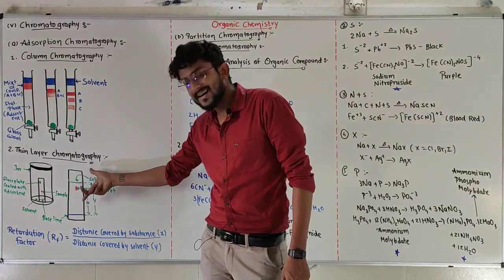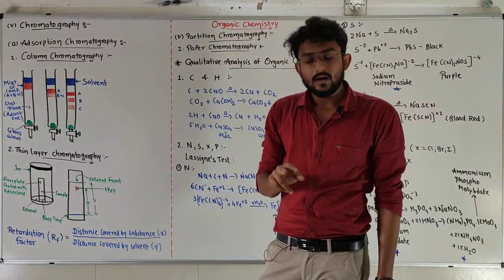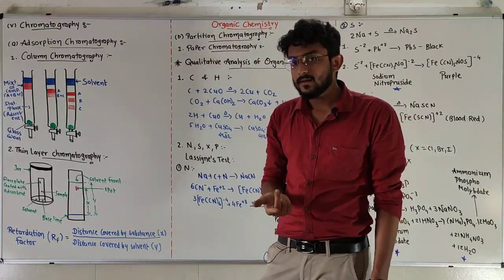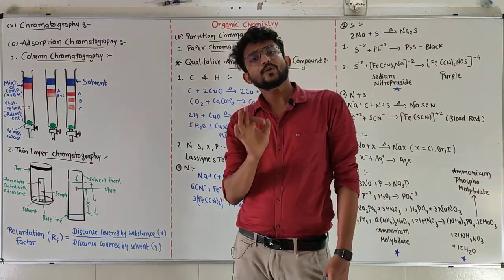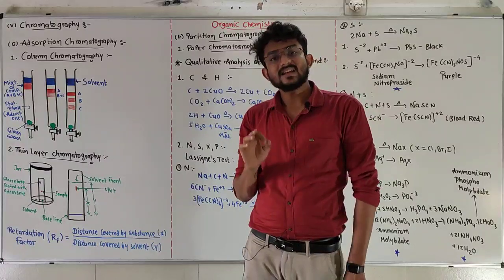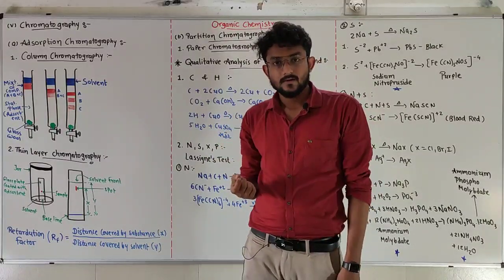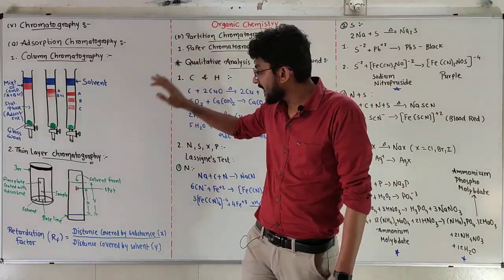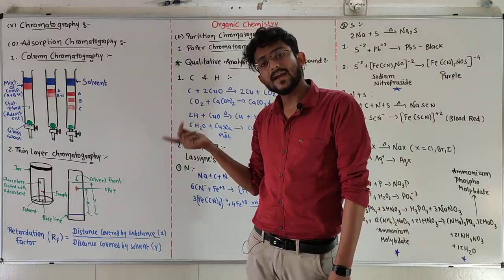In thin layer chromatography we take a glass plate coated with silica gel or alumina, but here I am taking a special type of chromatography paper which has water molecules trapped in it. So it is paper versus a glass plate coated with silica. That is the main difference.